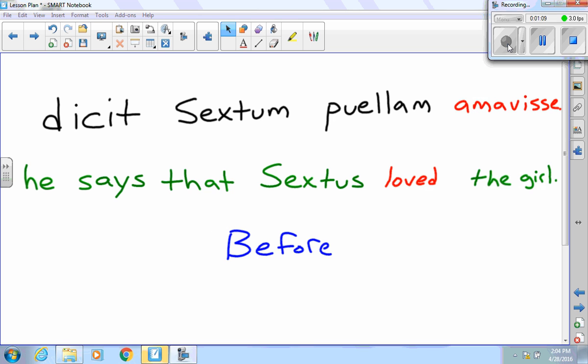If I have a perfect active infinitive, I want to translate it as before the main verb. Same sentence, I've replaced amare with amavisse, which makes it perfect. So I change the sentence to, he says that Sextus loved the girl. I need an action with amavisse that happened before dicit, which is in the present tense. So I changed it to the past tense.